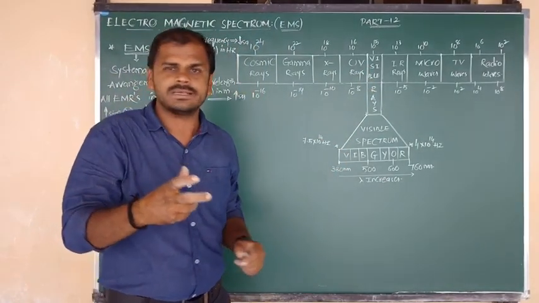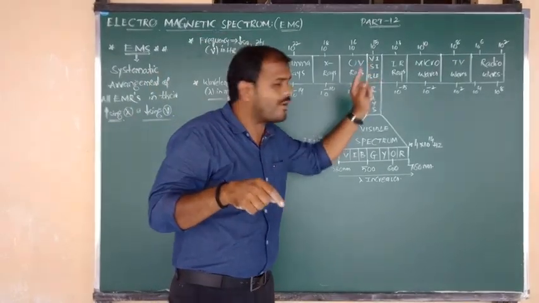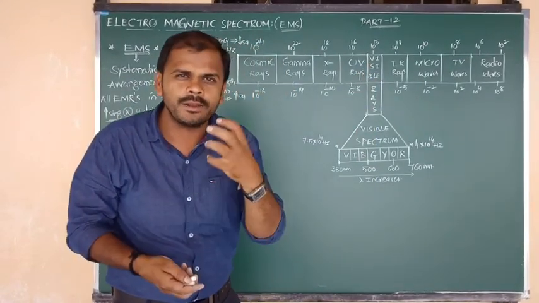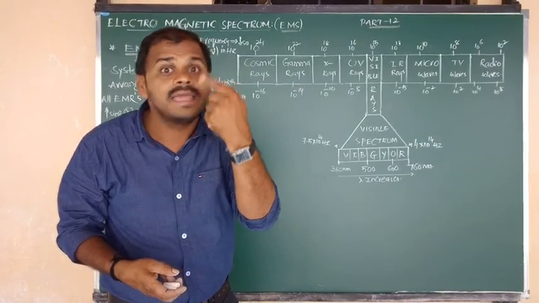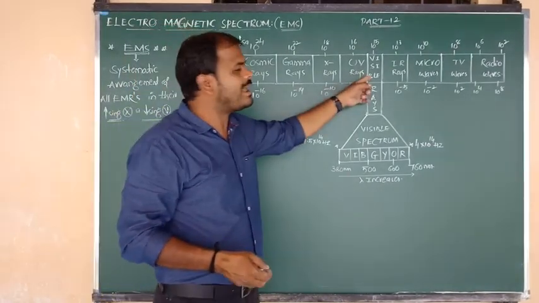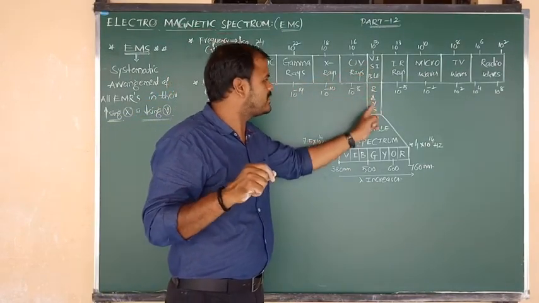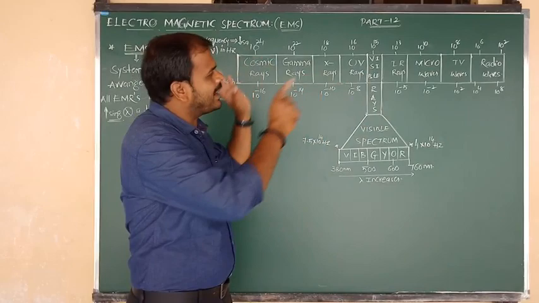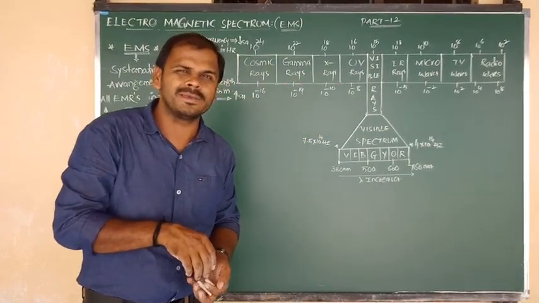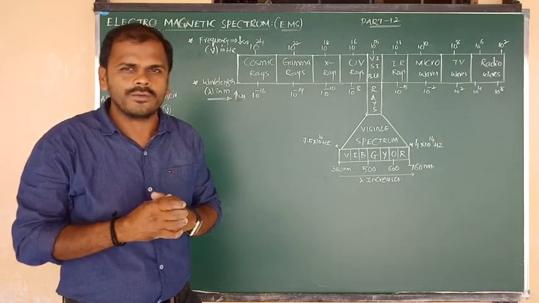The wavelength and frequency of the visible region come into contact with the eye retina. So only a particular region our eyes can detect, that is visible rays. The remaining electromagnetic radiations can be seen using other special instruments.